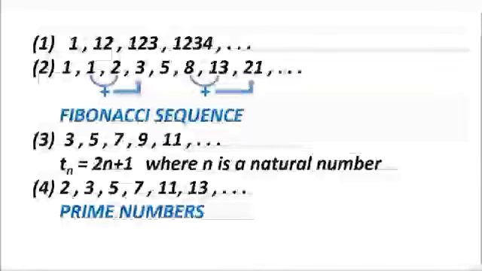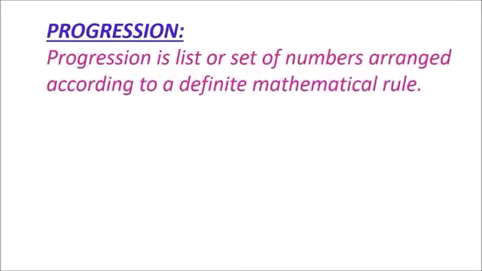Let us go to the next one, that is progression. What is a progression? Progression is a list or set of numbers arranged according to a definite mathematical rule. In a sequence, you need not say a mathematical rule. In a sequence, you can get the number by using a simple logic or by observing the pattern. But in a progression, there will be a definite mathematical rule. That is the difference between sequence and progression.